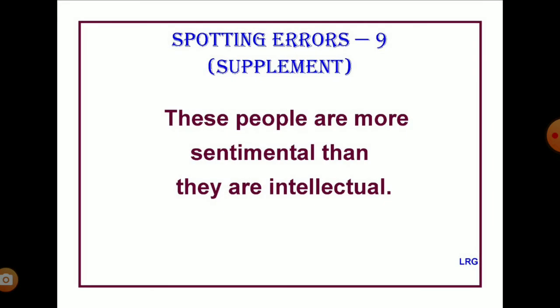These people are more sentimental than they are intellectual. After "more," you have the adjective "sentimental," and after "than," you have a clause, the dependent clause, "they are intellectual." So, how would you restructure it? These people are more sentimental than intellectual. So after "more" you have an adjective, after "than" also you have an adjective. That is how you make it parallel.